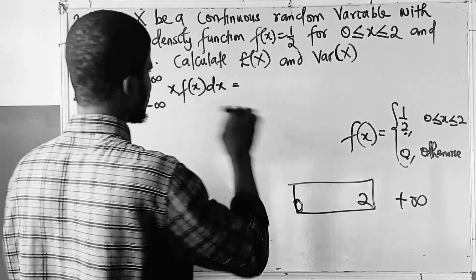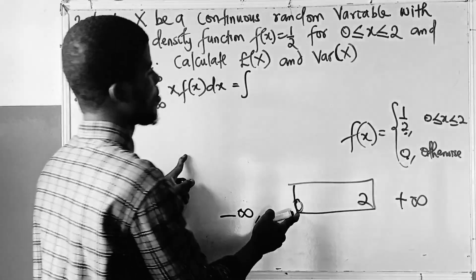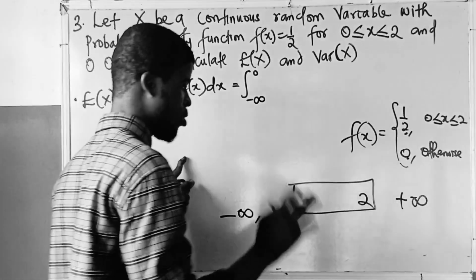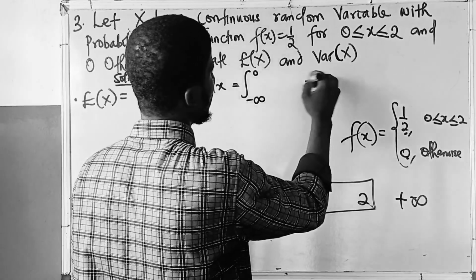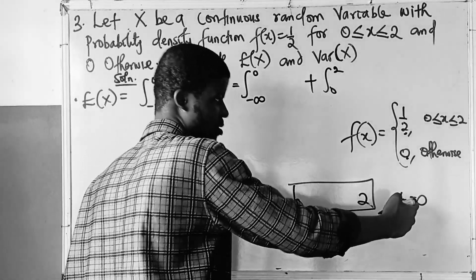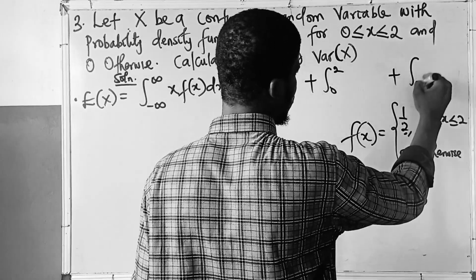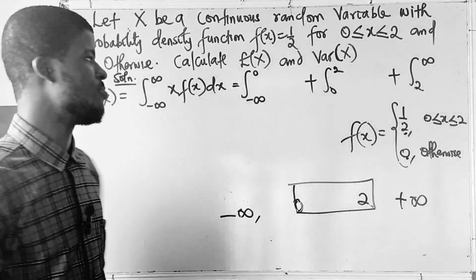The integral should be this. The integral from minus infinity to 0, just watch patiently, I'll show you the shortcut. Then 0 to 2, then 2 to infinity, that's it. This should be the structure of the integral, the limits, upper and lower limits.